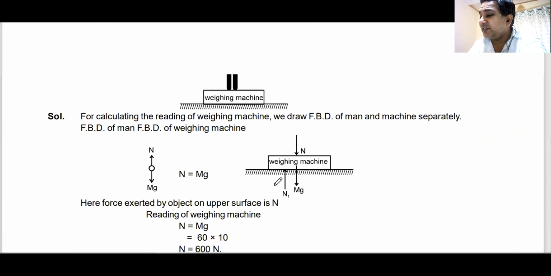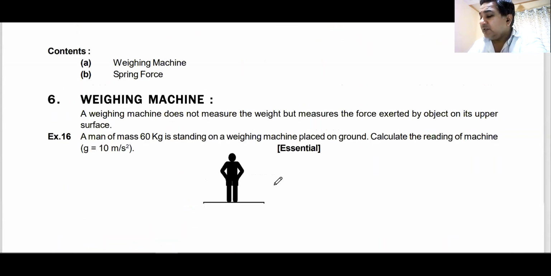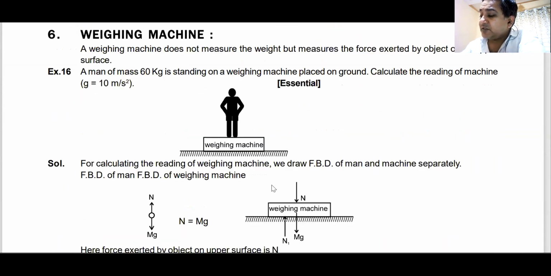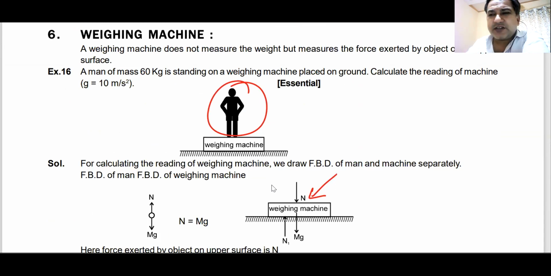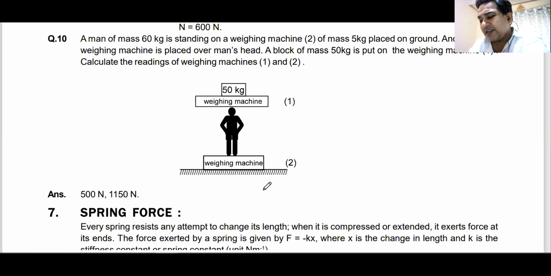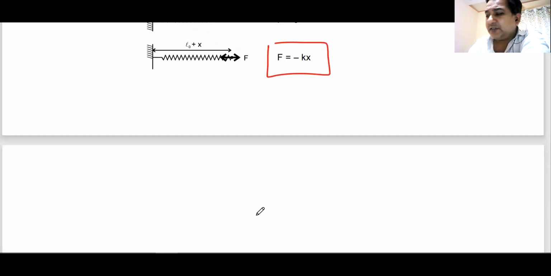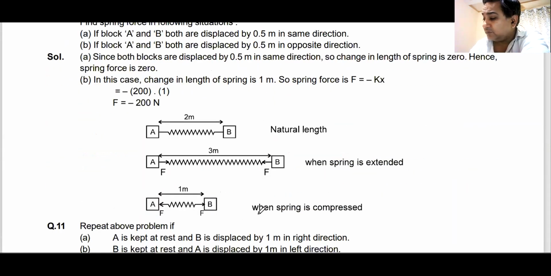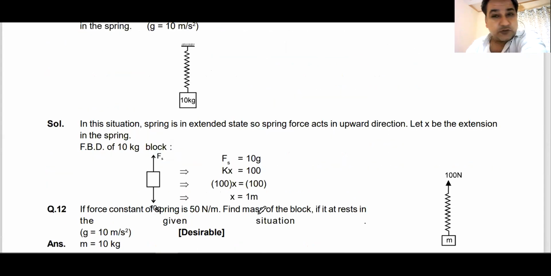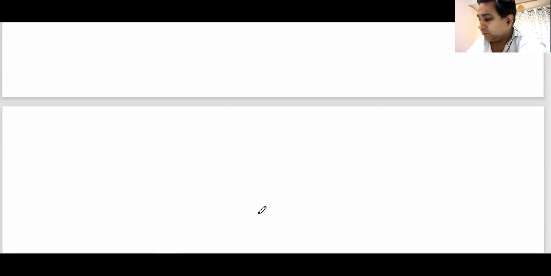I think you must be knowing this weighing machine. What is the reading in this weighing machine? The normal reaction is the reading in the weighing machine. So you just have to get the value of the normal reaction, and I think you can solve this question. Spring force is always equal to K into X. If the spring is extended, the spring force will be acting in the reverse direction. Do we know this? Yes or no? Okay.